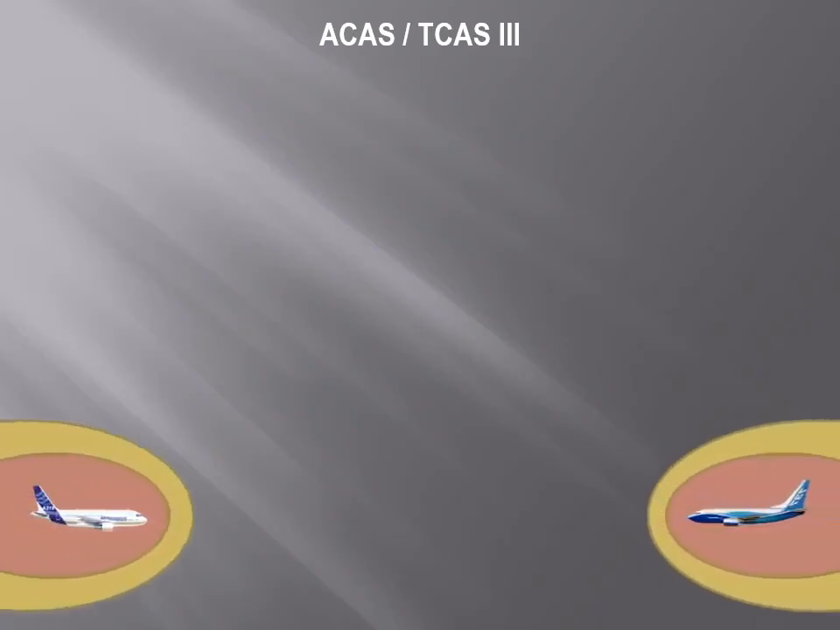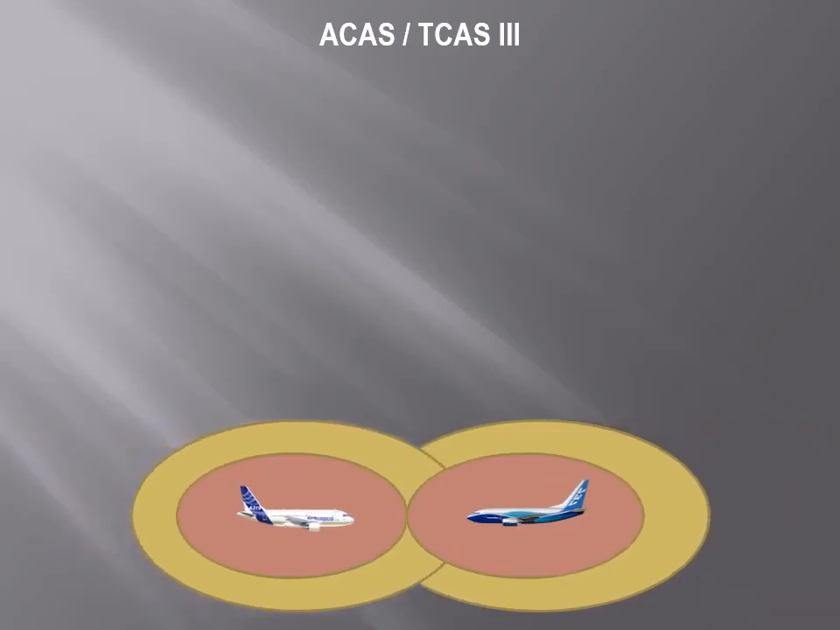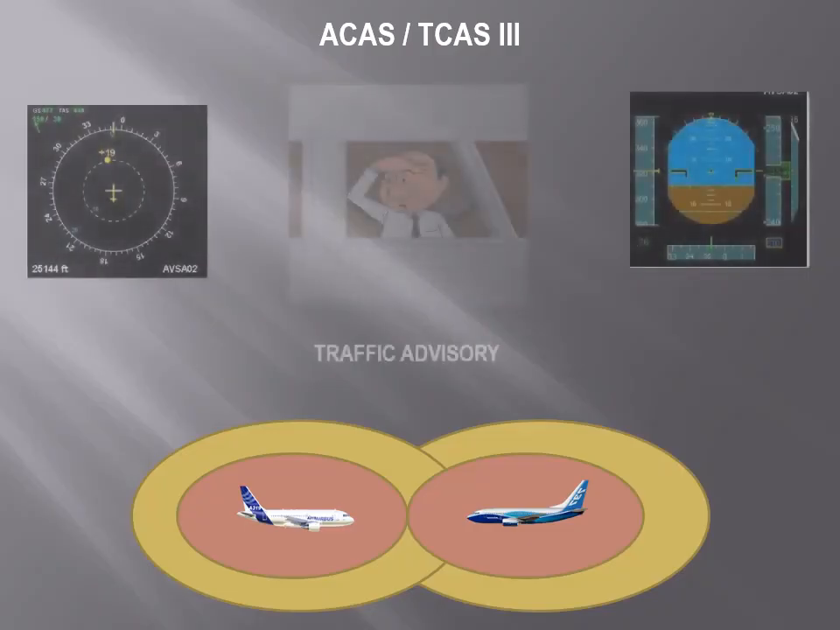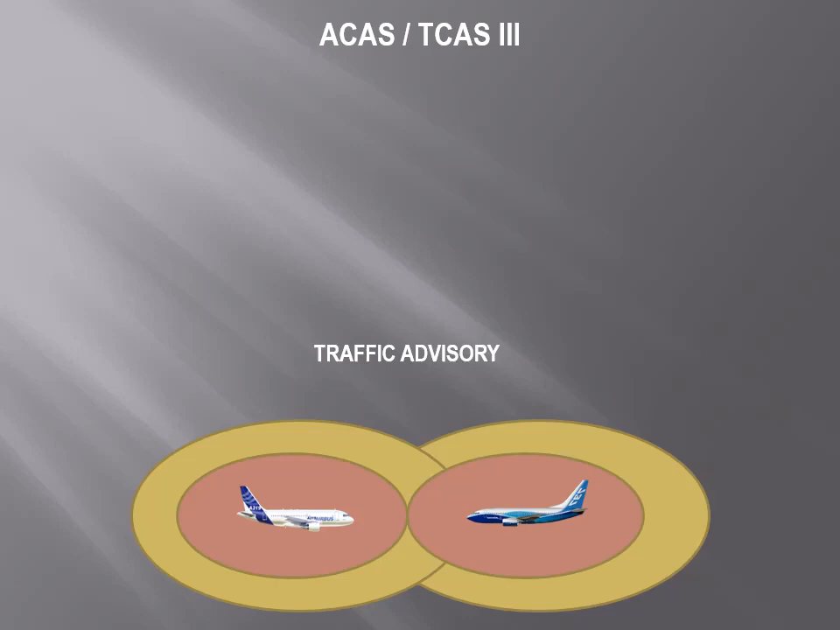ACAS 3. Measures range and closure rates of other aircraft. Alerts pilot when intruder aircraft enters protected volume of airspace and becomes potential threat. Traffic advisory. Provides avoidance maneuvers for pilots in vertical sense if intruder becomes a threat.